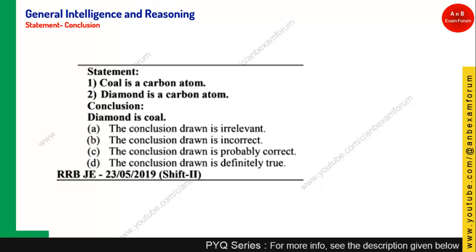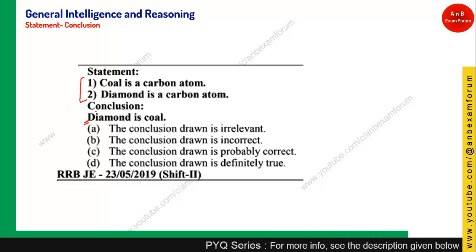Let's see the next question. This is a good one. This was asked in RRB JEE. There are two statements and one conclusion. Coal is carbon atom, diamond is carbon atom, therefore diamond is coal. Can we conclude that diamond is coal? No, because this is not transitive. Diamond is a carbon atom and coal is also a carbon atom. You cannot say diamond is coal, right? So this inference is not given.